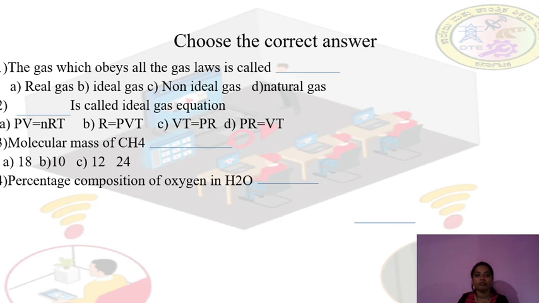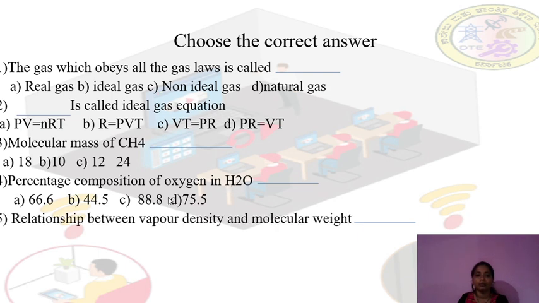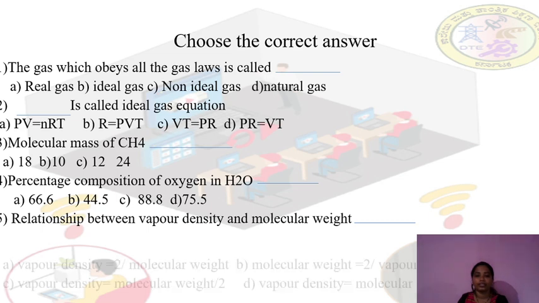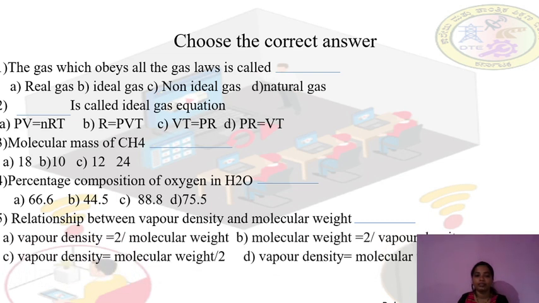Percentage composition of oxygen in water. If you calculate the percentage composition of oxygen in water, it is 88.8%. Relationship between vapor density and molecular weight: vapor density is equal to molecular weight divided by 2. Which one is the correct answer? Option C is the correct answer. Vapor density is equal to molecular weight divided by 2.